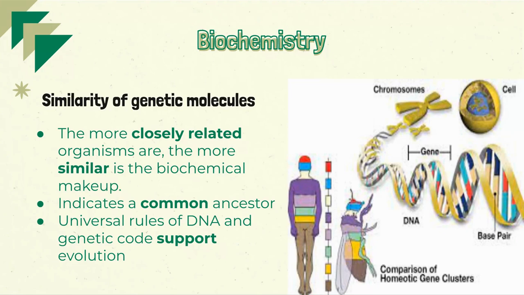If you take a look at the image of the human and the fly, you will see that we have a pretty common or similar genetic code. Even though you wouldn't be able to tell by looking at us, this lets us know that many millions of years ago, we likely had a common ancestor. This lets us understand how the universal rules of DNA and genetic code support evolution.